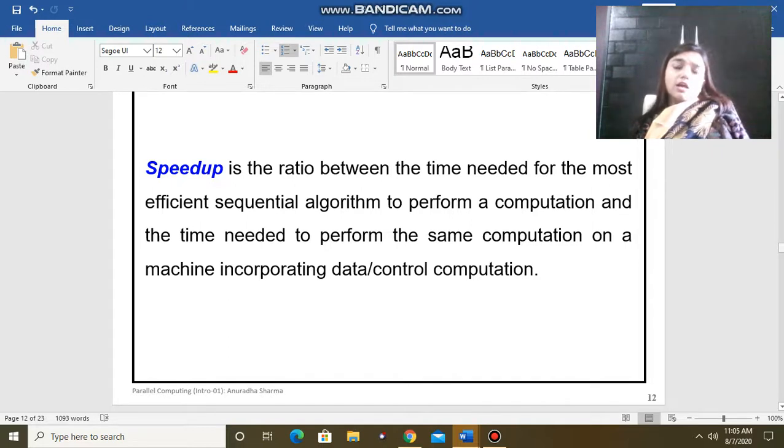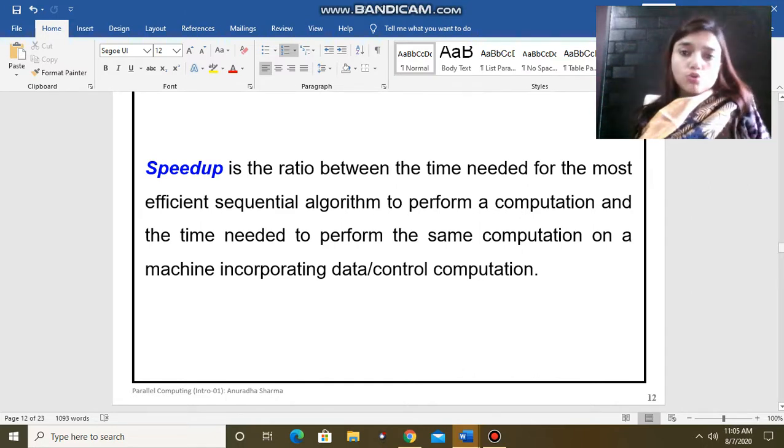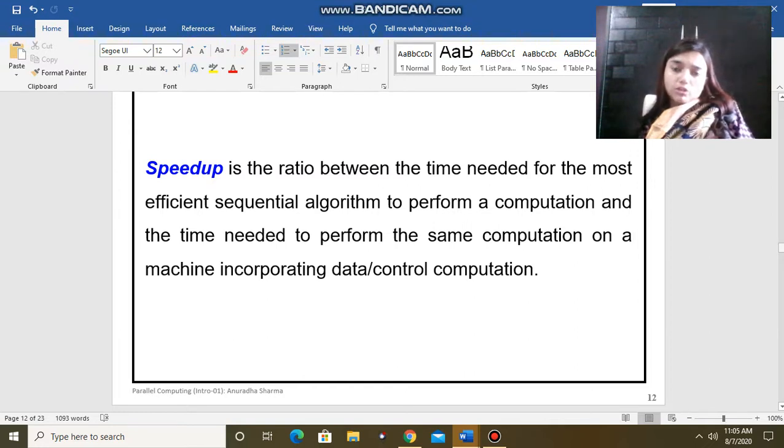However, the algorithms required for parallel computers are somewhat different from the algorithms that we have learned for sequential computers. So, in speedup, we have to find the ratio.